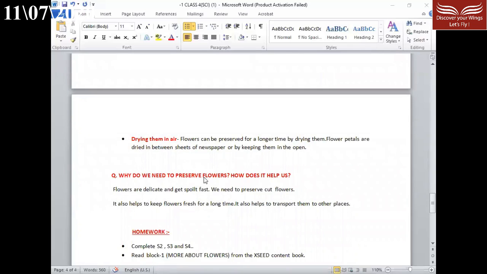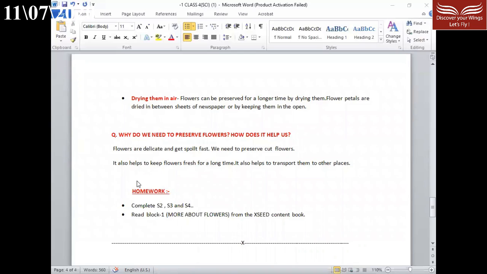Now, why do we need to preserve flowers and how does it help us? Flowers are delicate and get spoiled fast. We need to preserve cut flowers. It also helps to keep flowers fresh for a long time and it also helps to transport them to other places.